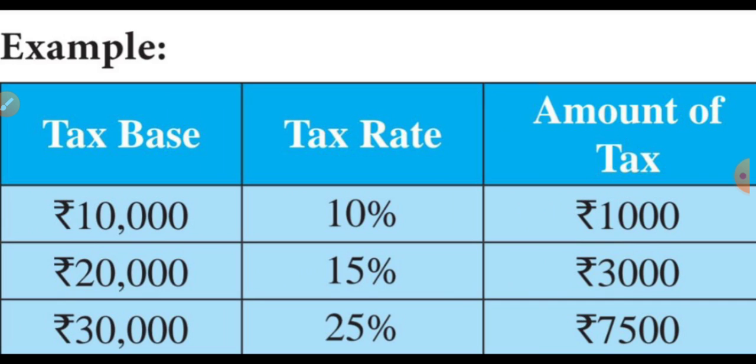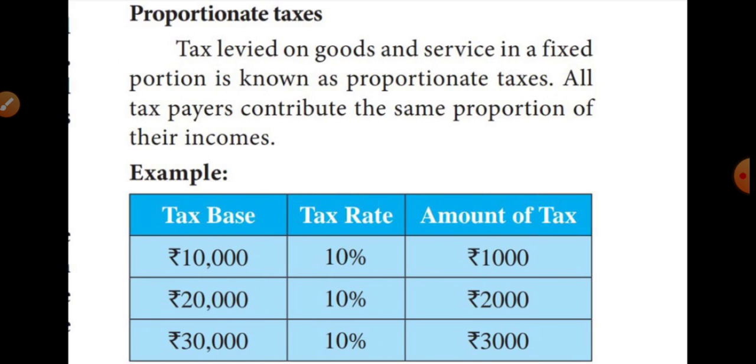Then the next one is proportionate taxes. Proportionate taxes mean the lower class, middle class and upper class people all pay the same rate of tax. For example, rupees 10,000 income means 10% tax. Rupees 20,000 income also means 10% tax. Rupees 30,000 income also means only 10% tax. That is called proportionate taxes.